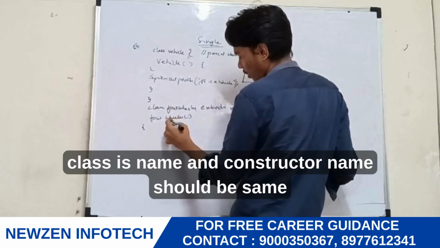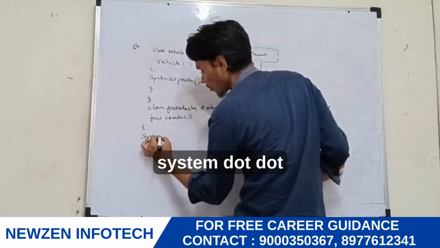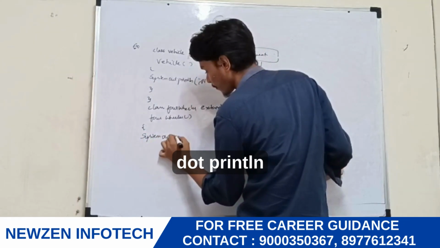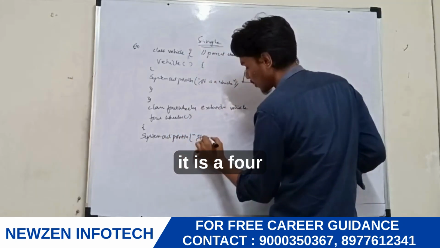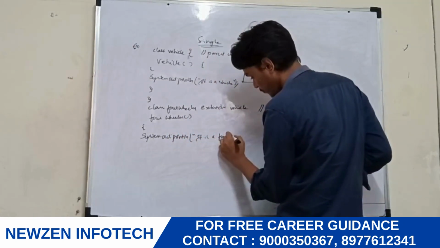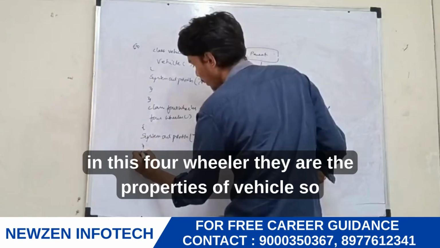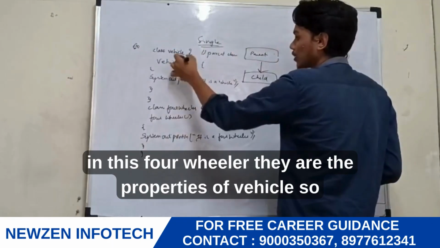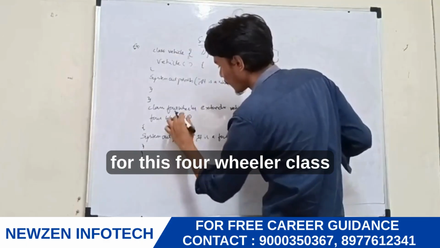Class name and constructor name should be the same. We write System.out.println, "It is a four wheeler." In this FourWheeler, there are the properties of Vehicle, so we can create only one object for this FourWheeler.